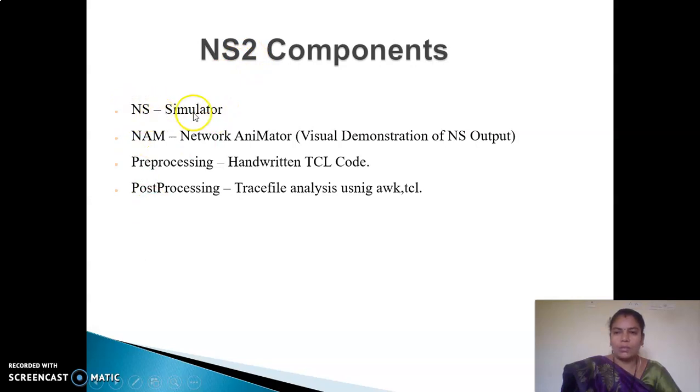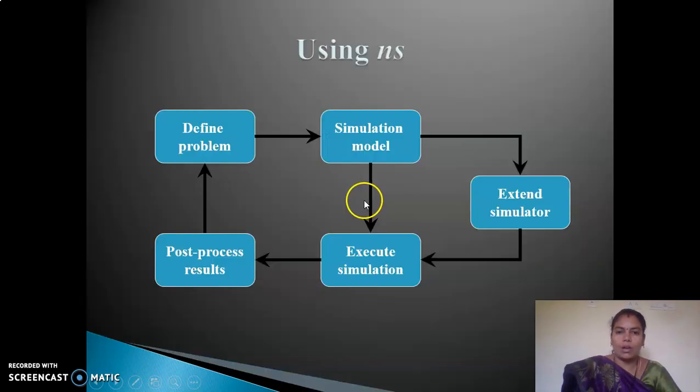NS is termed as network simulator, and the visualizer environment is NAM, that is nothing but network animator, a visual demonstration of our NS output. The pre-processing of our code is available as handwritten TCL code, and post-processing of our NAM files is available as network trace file analysis. We can also analyze with the help of tools using AWK and TCL scripts. So this is the architecture we are following in NS2.